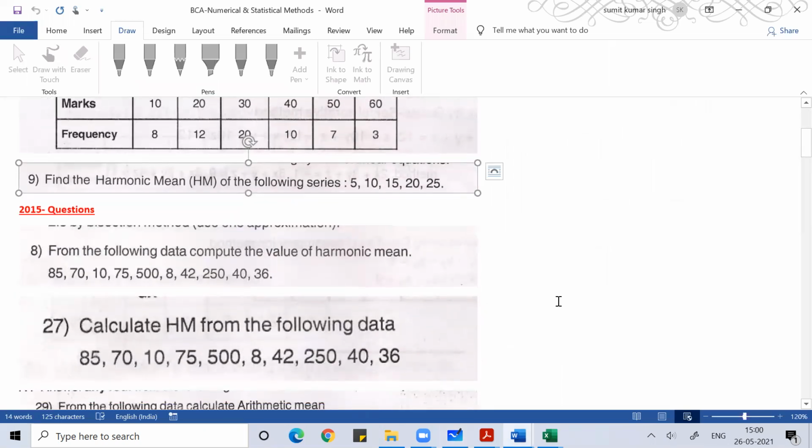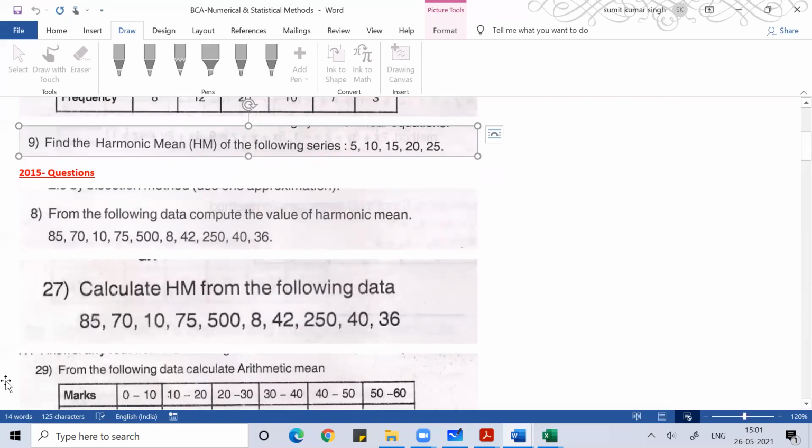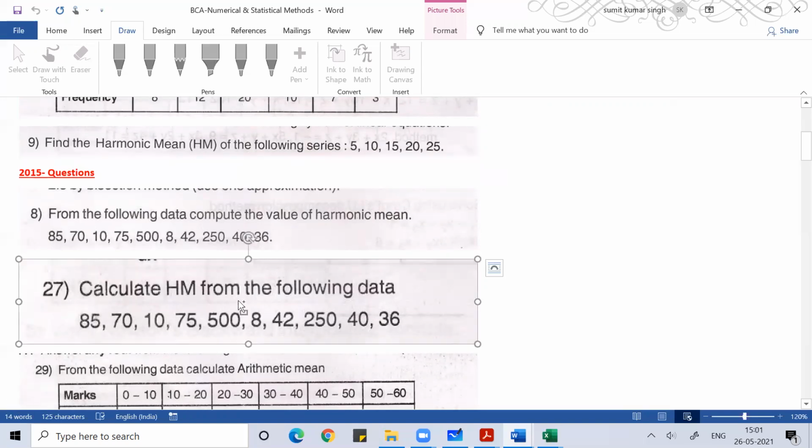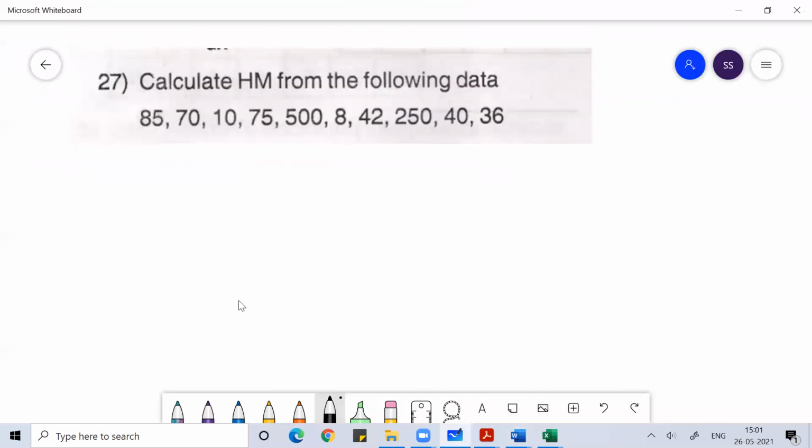Again, in 2015, you can see this question. From the following data, compute the value of harmonic mean. Same kind of question, 2015. Calculate the harmonic mean of the following data.